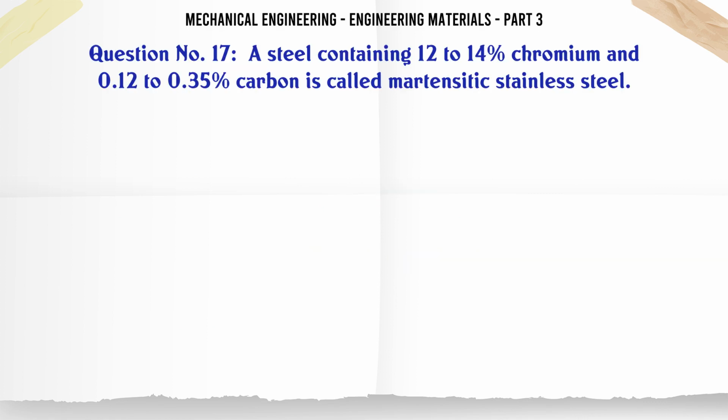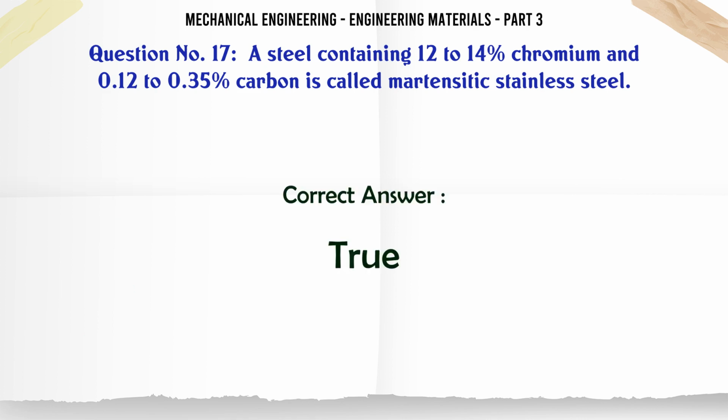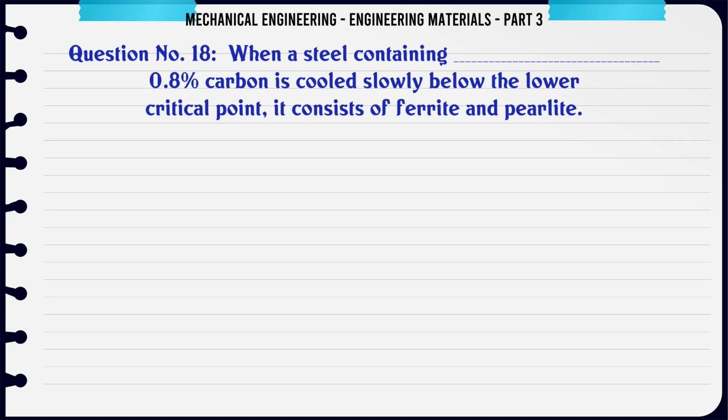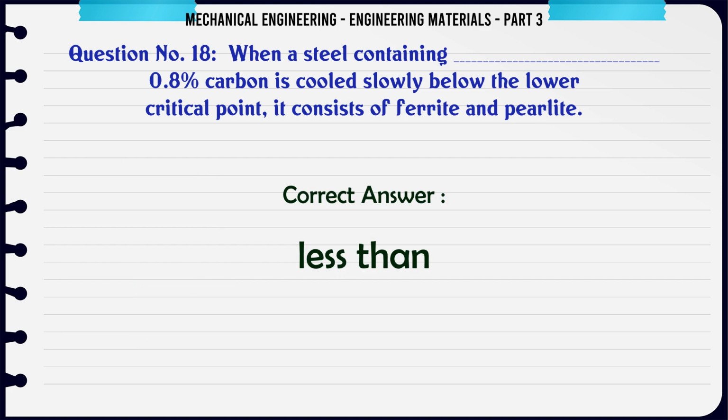A steel containing 12 to 14 percent chromium and 0.12 to 0.35 percent carbon is called martensitic stainless steel. A. True. B. False. The correct answer is true. When a steel containing 0.8 percent carbon is cooled slowly below the lower critical point, it consists of ferrite and pearlite. A. equal to, B. less than, C. more than. The correct answer is less than.